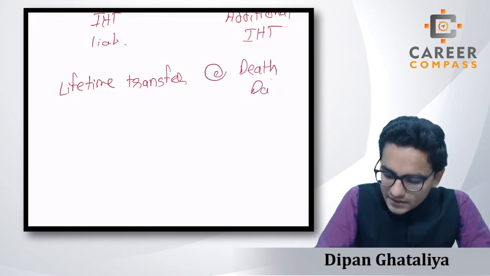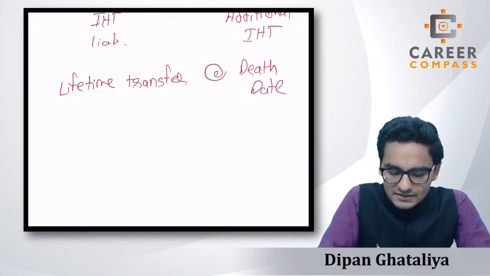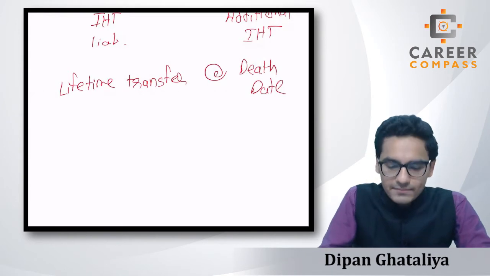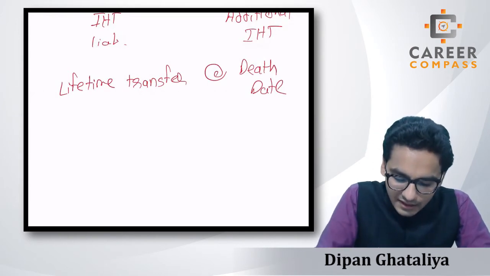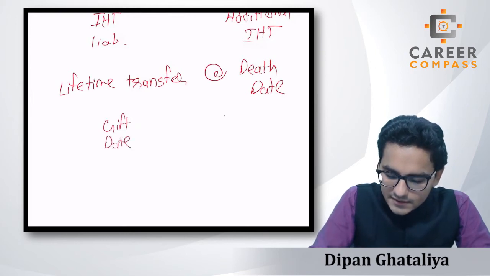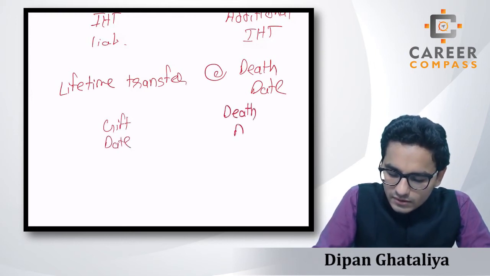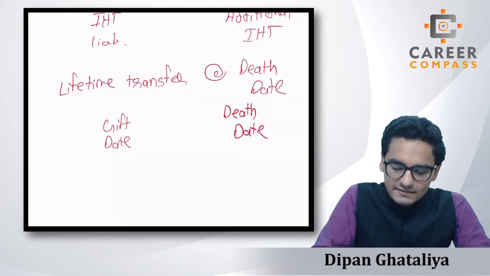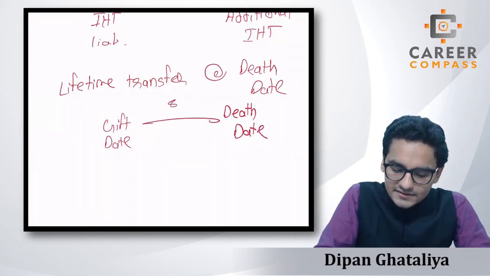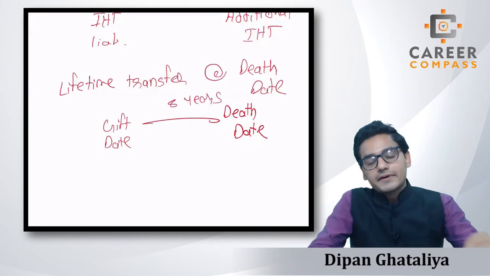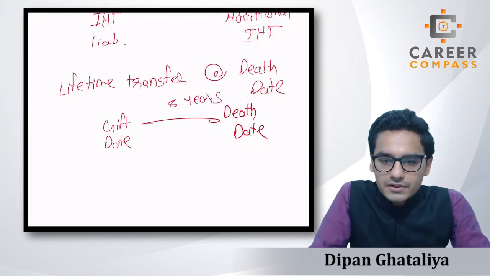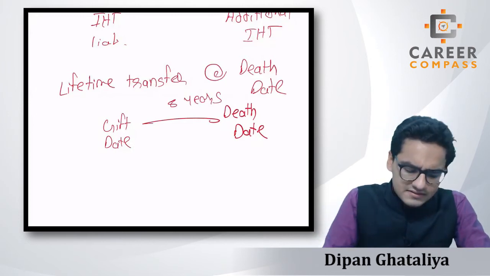So the first thing we need to see is what is the gap, what is the duration between the gift date and the death date. So if that is more than 7 years, let's suppose it's 8 years, then obviously we have to see the IHT implication, and let's assume that it's more than 7 years.